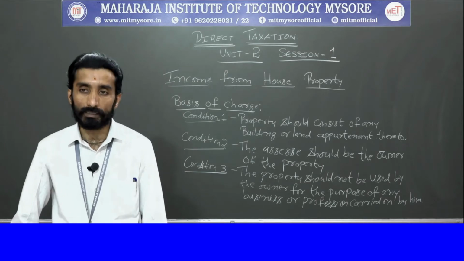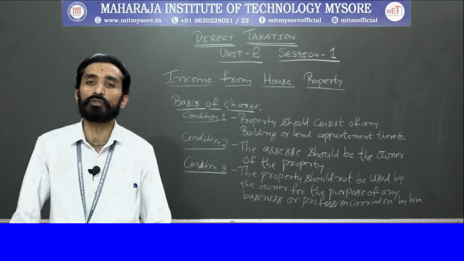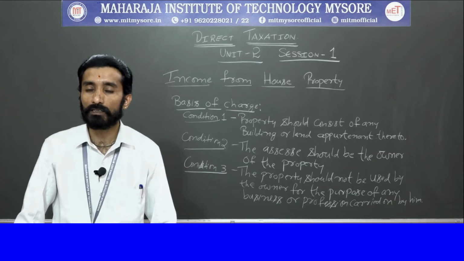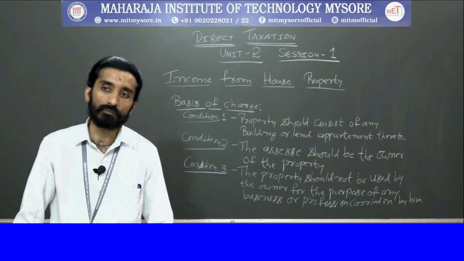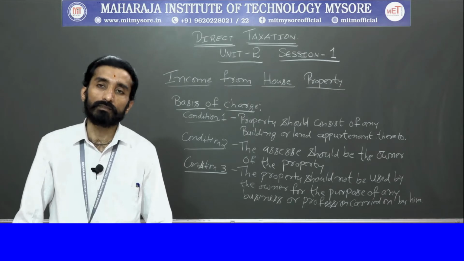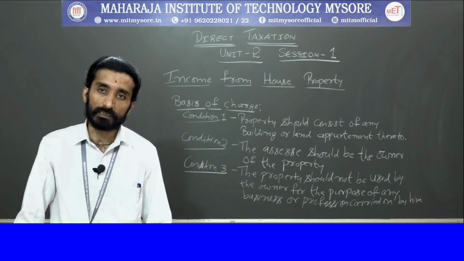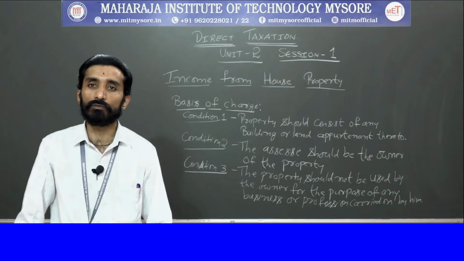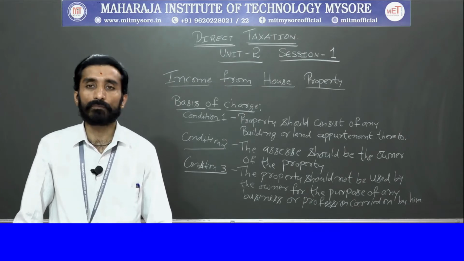One is transfer to spouse or minor child. If any individual transfers his property to the spouse or to a minor child, then as per section 27 he will be chargeable to tax with respect to income from house property.